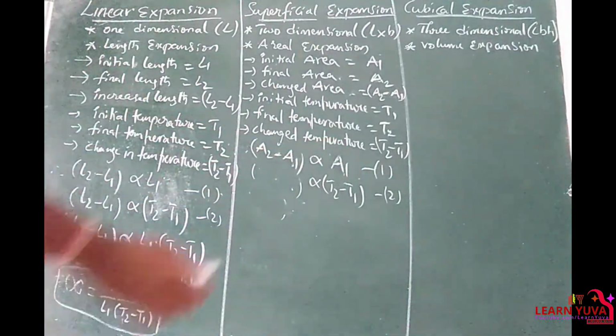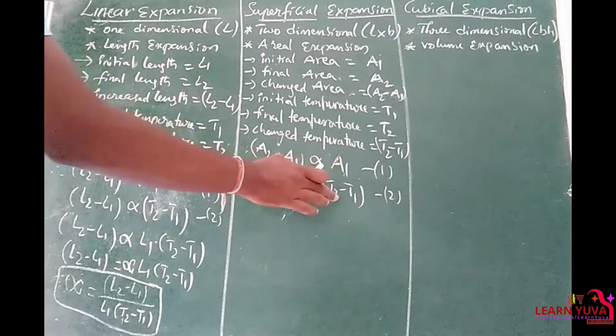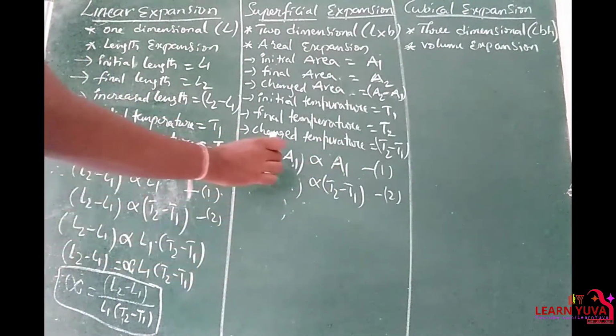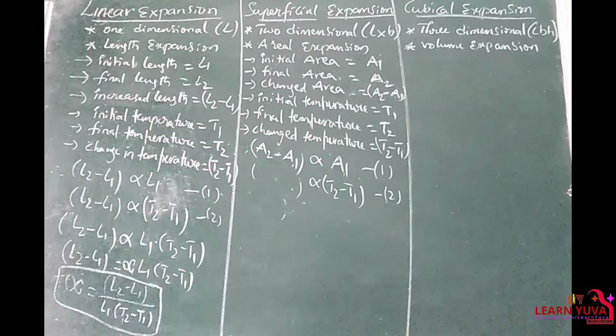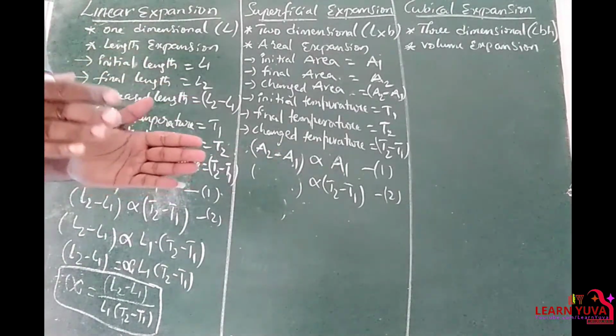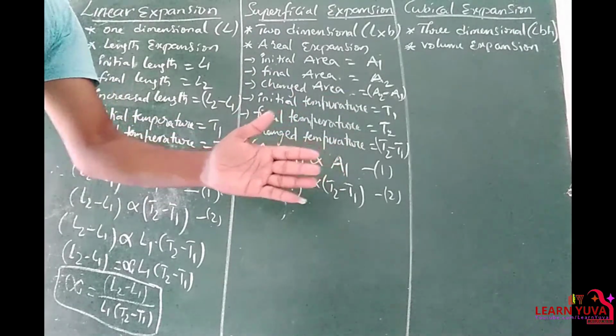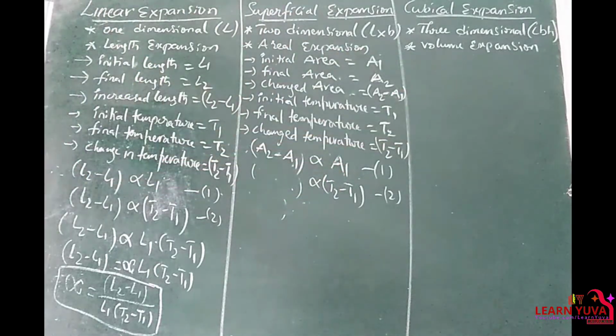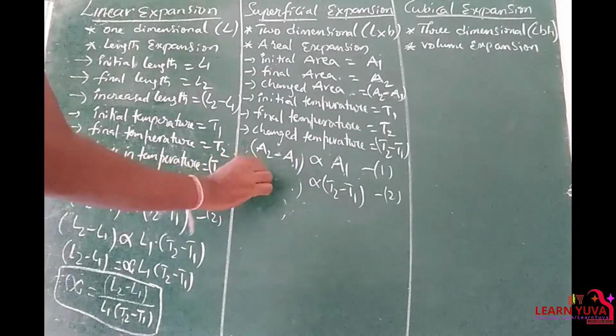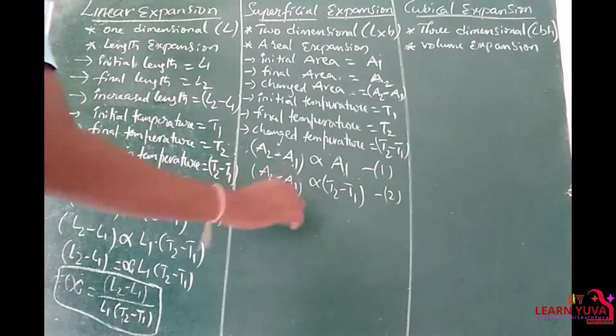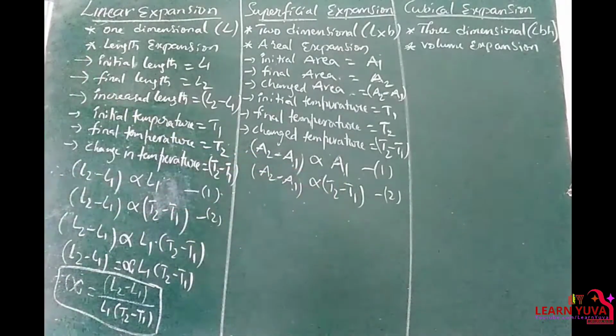That means the change in area depends upon the original area of the object. If the original area is small, then the change in area is also small. If the original area is very huge, then the change in area is also big.